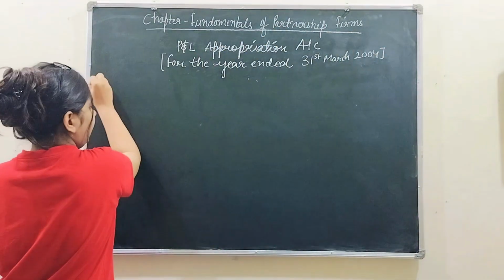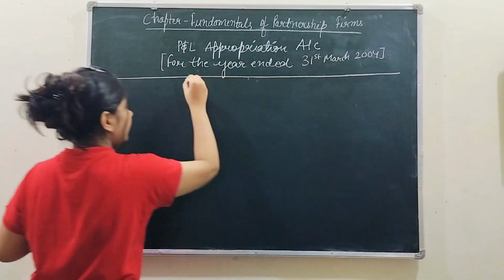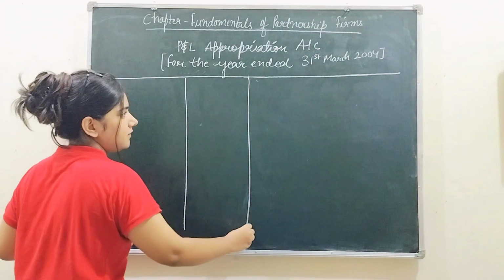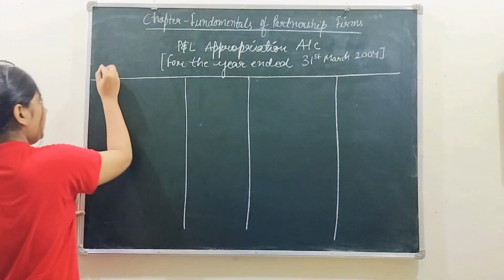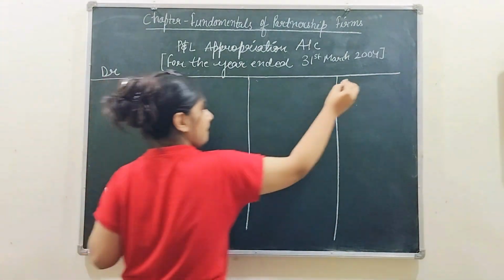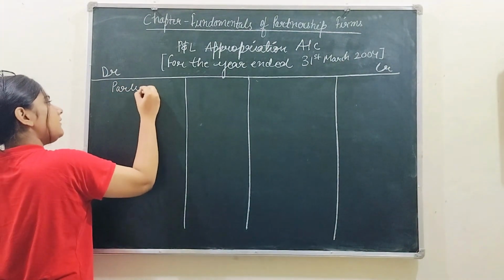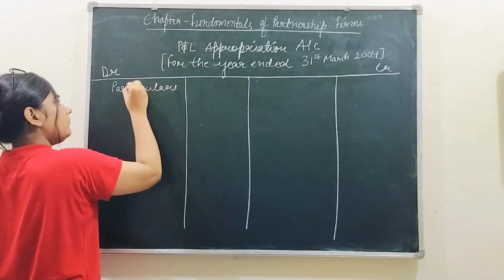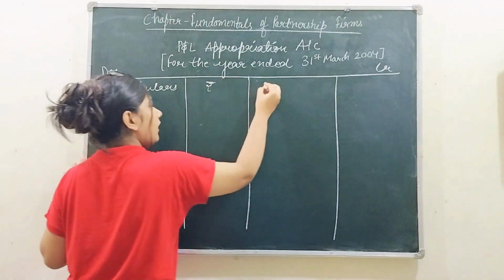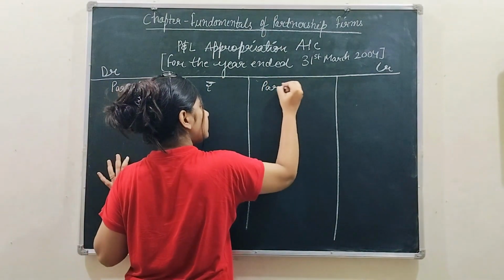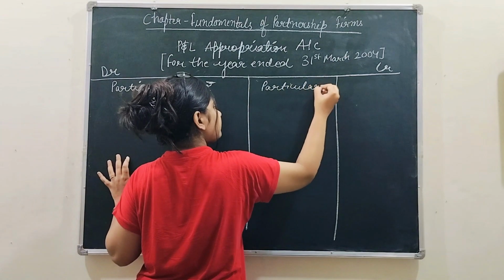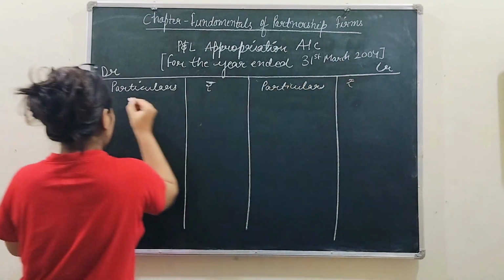That's it. Now make the format of the profit and loss appropriation account. It looks like this. Debit particulars, amount, particulars, and amount.